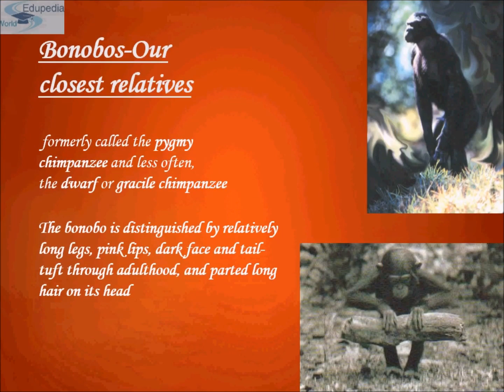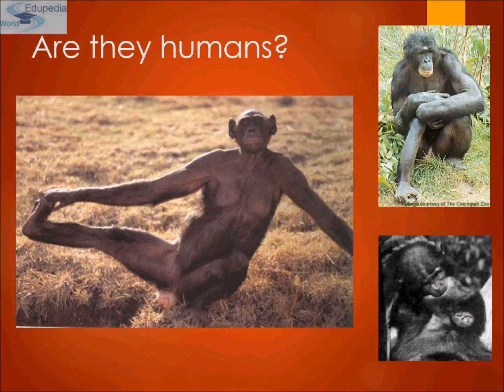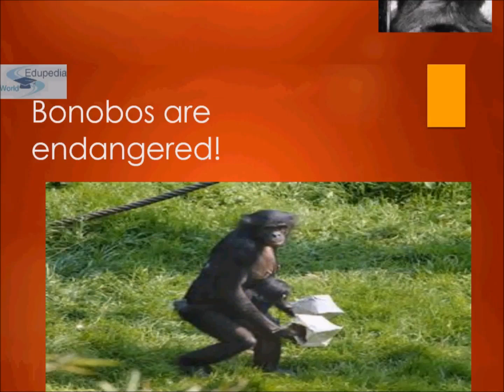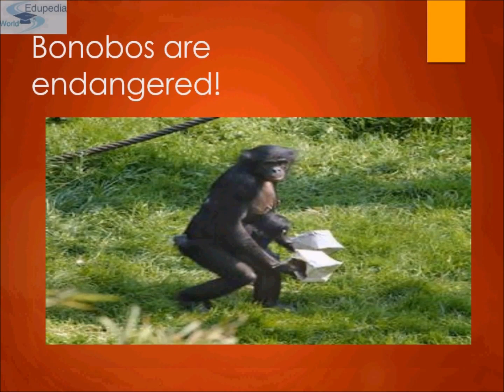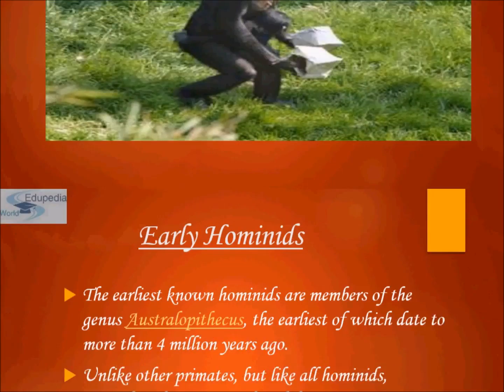Bonobos are humans' closest relatives. They were formerly called the pygmy chimpanzee and less often the dwarf or the gracile chimpanzee. The bonobo is distinguished by relatively long legs, pink lips, a dark face, a tail tuft retained through adulthood, and parted long hair on its head. Long hair is not shown here, but yes, they have parted hair on their head. Are they humans? They are the closest relatives of humans, you can say. Bonobos are endangered, as I have told you.